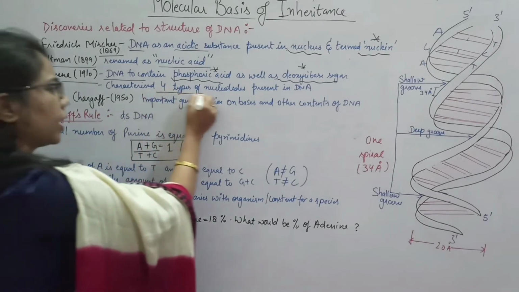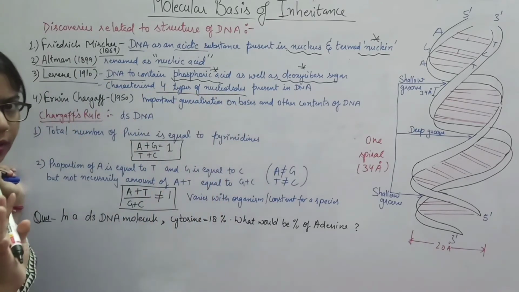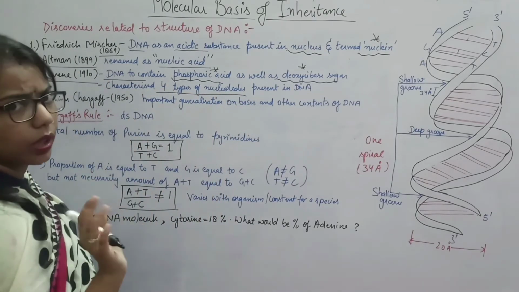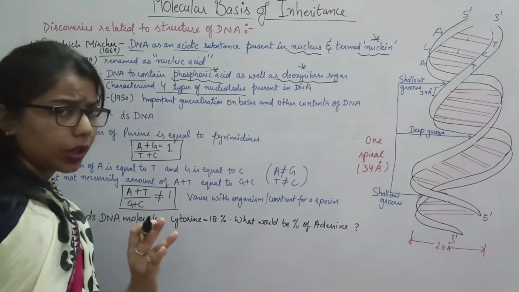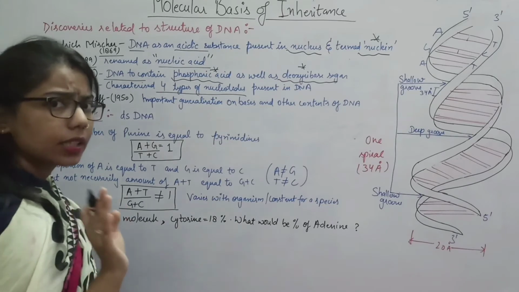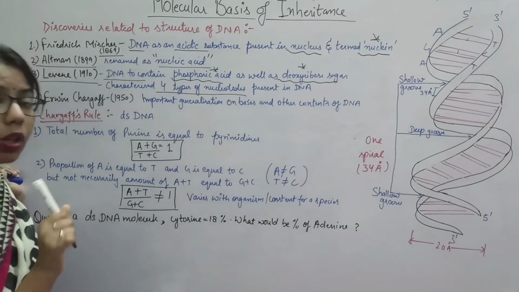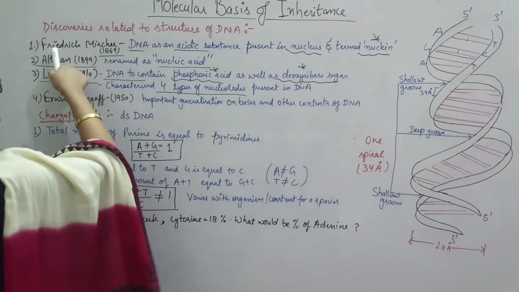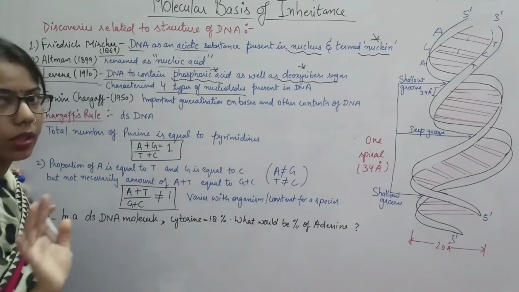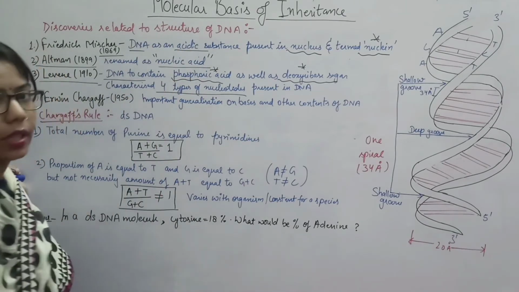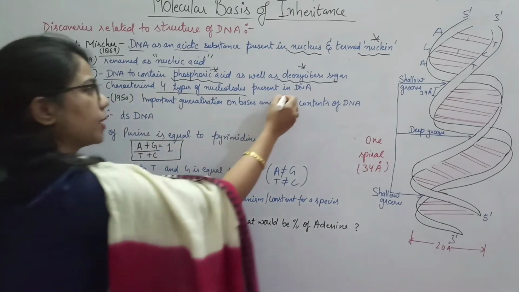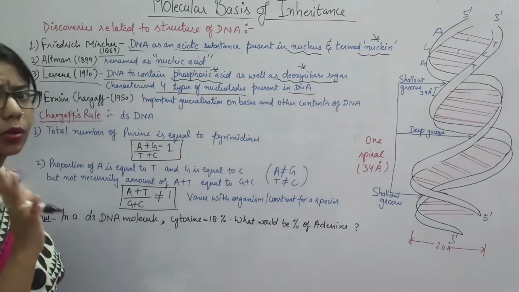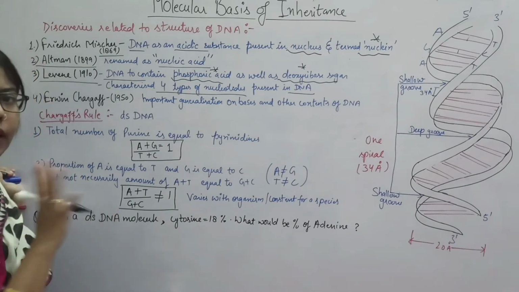And he characterized the 4 types of nucleotides. What are they? A, T, G, C. Okay, we have done this thing. A for adenine, guanine, thymine, and then cytosine. Okay, we are not talking about the uracil. Why? Because we are talking about the DNA. DNA में there is no use of uracil. So here he characterized the 4 types of nucleotide that are present. इन्होंने कहा था कि 4 तरीके के nucleotides present रहते हैं in the DNA.